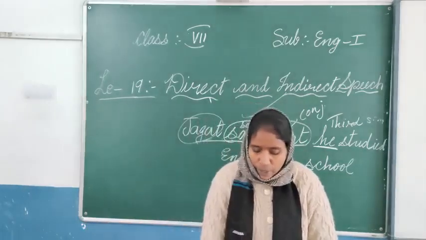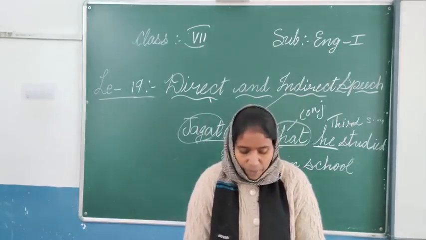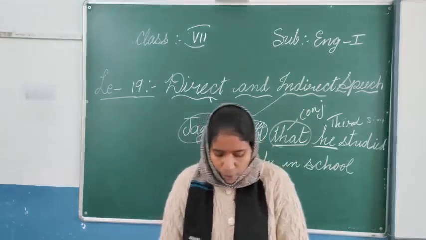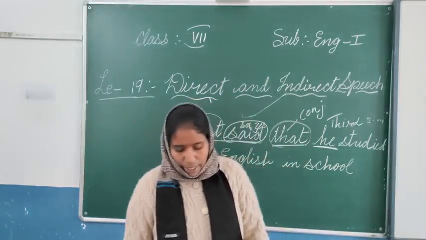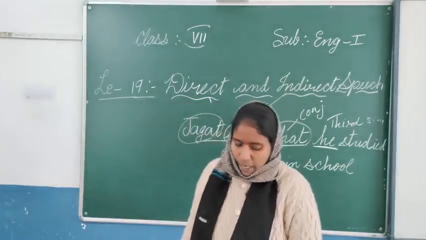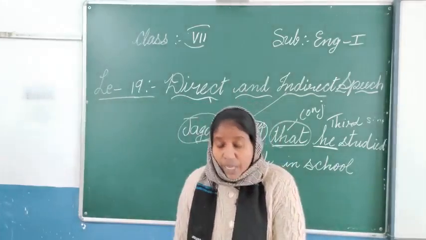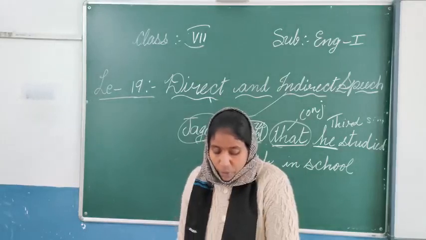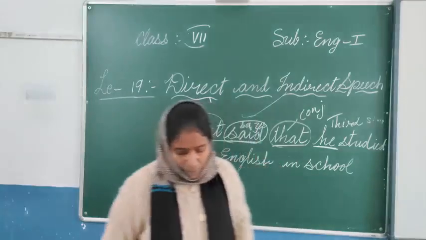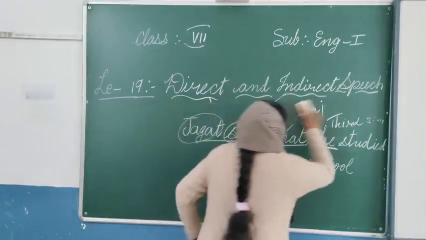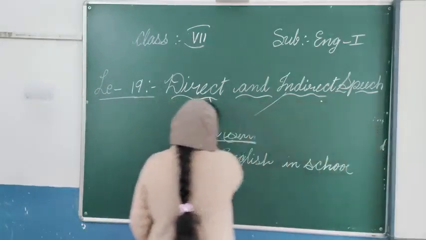So, exercise number 1, let us practice. They have given: Vinod told me a car can be parked in the parking lot. How will you change this sentence into indirect speech? Vinod told me is there. So we write Vinod told me.